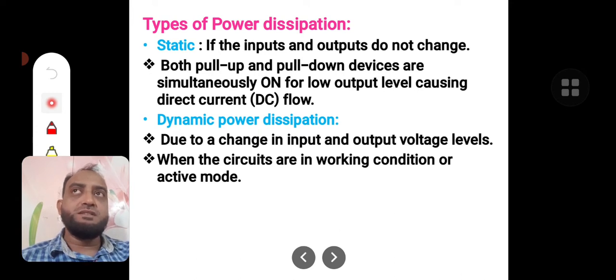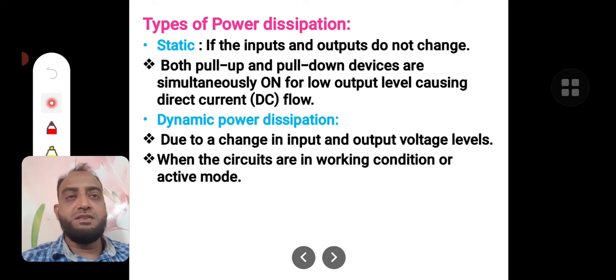Or the other way of representing this is both pull up and pull down devices are simultaneously on for very low output levels, causing direct current flow. Both devices, pull up and pull down, are on during some particular time. That means no change, but both the devices are on. The power consumed at that time is called static power dissipation.